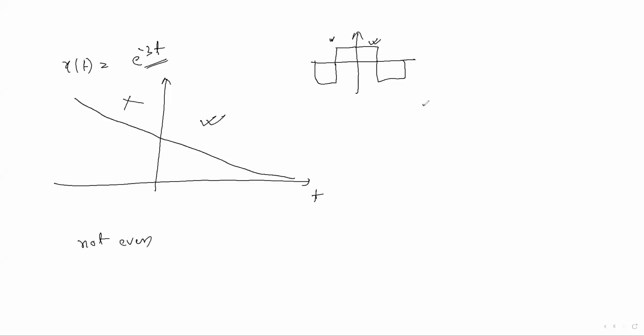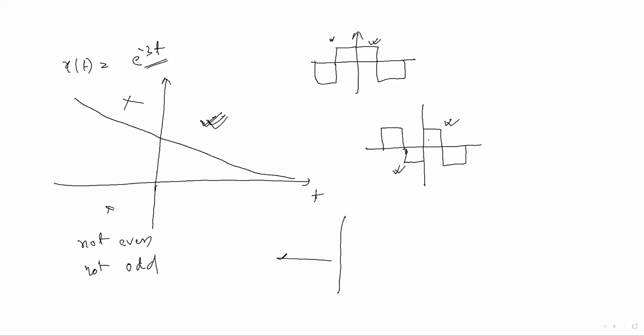Understood? Similarly, come to the odd signal. You can write sin theta also. This is one kind of odd signal. Here this part comes in the third quadrant. But for this other signal, when you draw it, this part does not come in the third quadrant. That's why it is not an odd signal. Like that, by looking at the graph itself, you can say this is not an even signal, not an odd signal. You can write this as a note also, if you want.